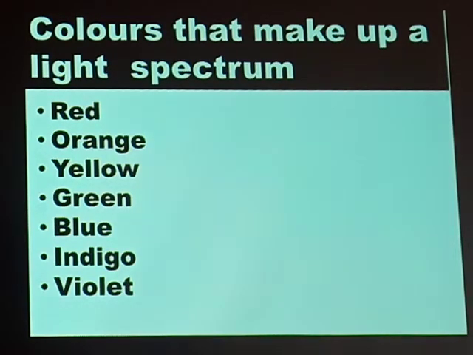So, those are the colors of white light, and they are the ones that we call a light spectrum. So we have red, orange, yellow, green, blue, indigo, and violet. We can write them. Red, we represent it with the letter R. Orange, we represent it with that color. We also have yellow, we can represent it with that color. We also have green, represented with that. Blue, represented with that. Indigo, represented with that color.